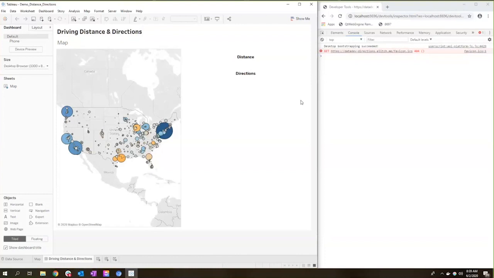So let's take a look at what we have here. I've got this map of the United States, and unfortunately I don't have Mauritius in the Superstore dataset, so we're going to have to just stick to the US for today.